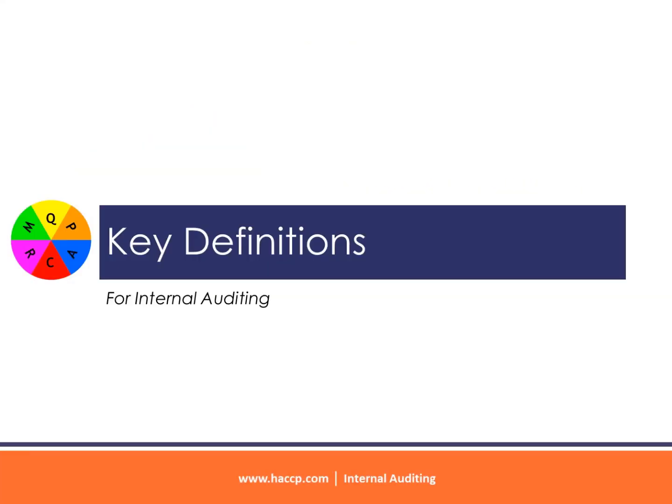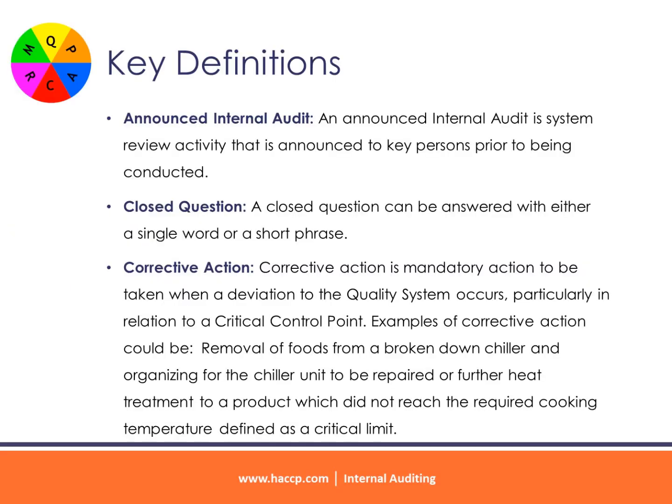Internal auditing. Key definitions for internal auditing. Announced internal audit. An announced internal audit is a system review activity that is announced to key persons prior to being conducted. Closed question. A closed question can be answered with either a single word or a short phrase.